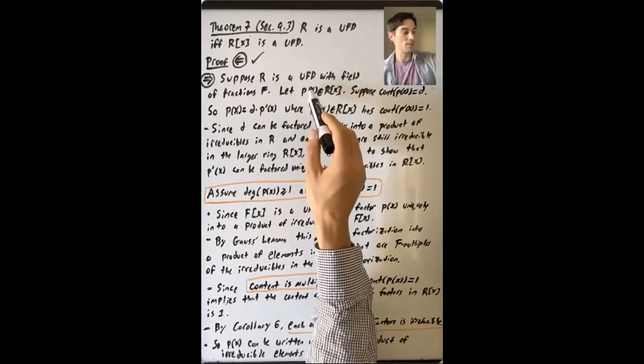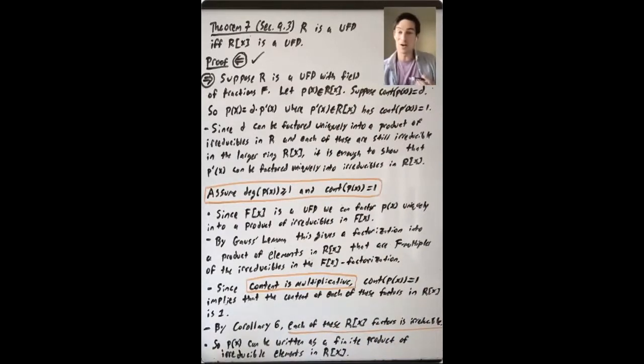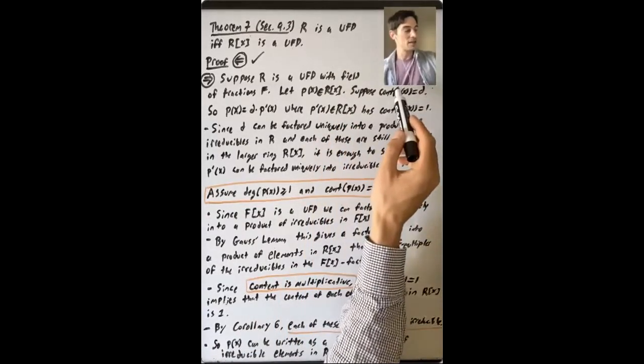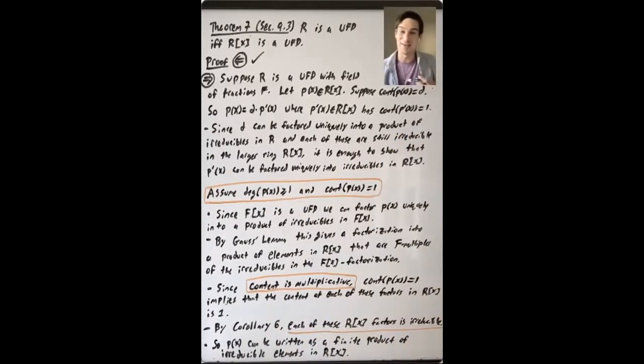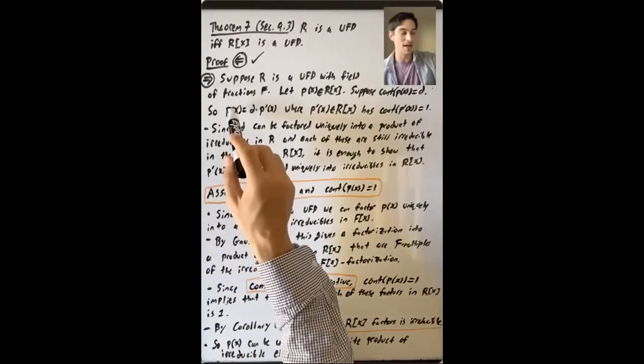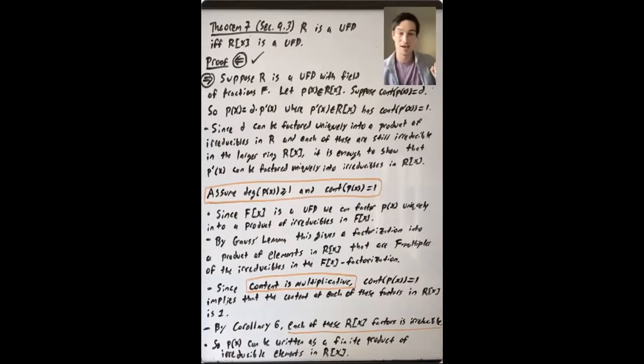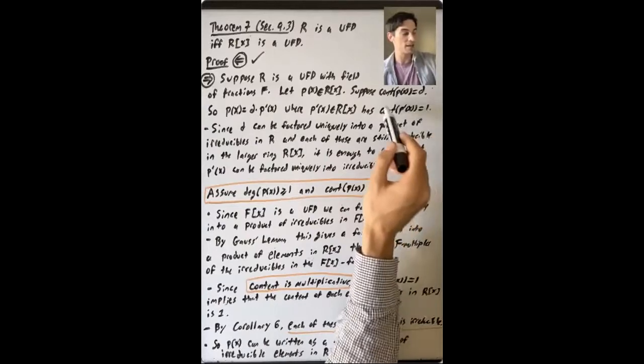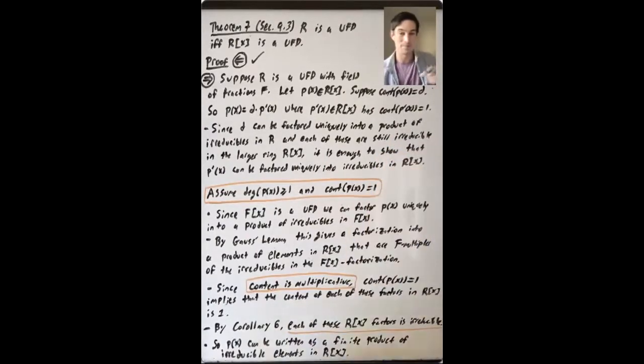So we're going to take a polynomial P(x) in R[X]. And we're going to show that first, we can write P(x) as a finite product of irreducible elements in R[X]. And then we'll show that this factorization is unique up to associates. So the first thing we're going to do is suppose that the content of P(x), the GCD of the coefficients of P(x), is d. And as we saw in the last video, that means we can write P(x) as d times P prime of x, where P prime of x still has coefficients in R, and the GCD of the coefficients of P prime of x, the content of P prime of x, is 1.